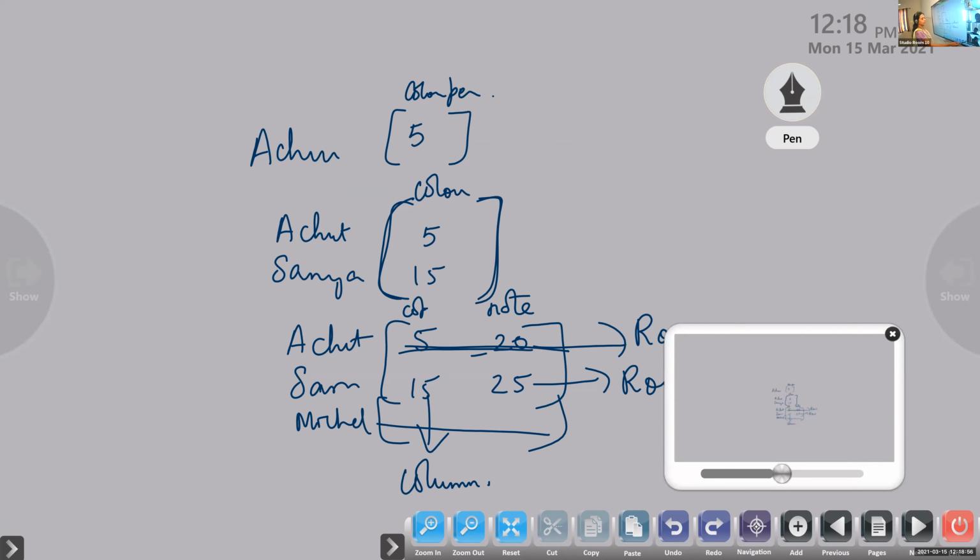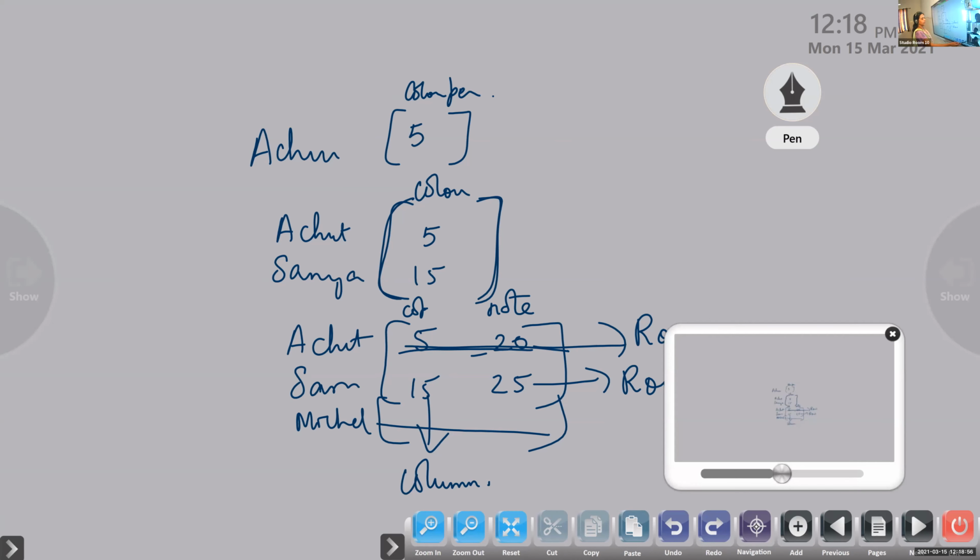Okay, so what is a matrix? Write down. Matrix is the arrangement of elements in rows and columns. It is the rectangular arrangement of elements in rows and columns. Elements means numbers. The numbers may be real numbers or complex numbers.